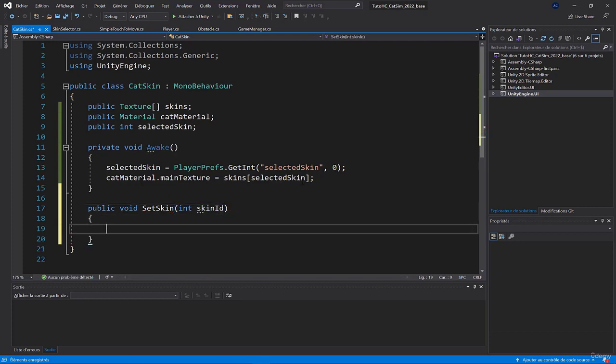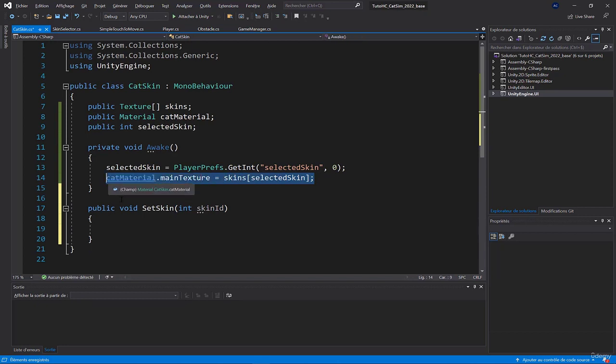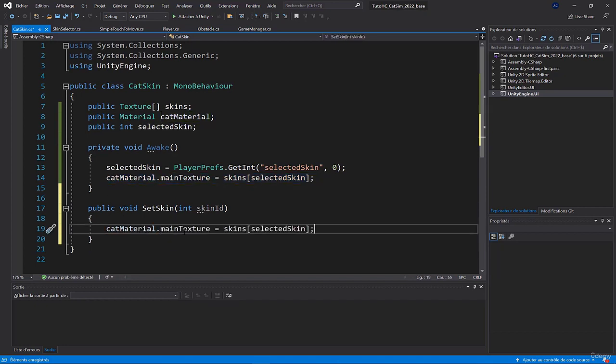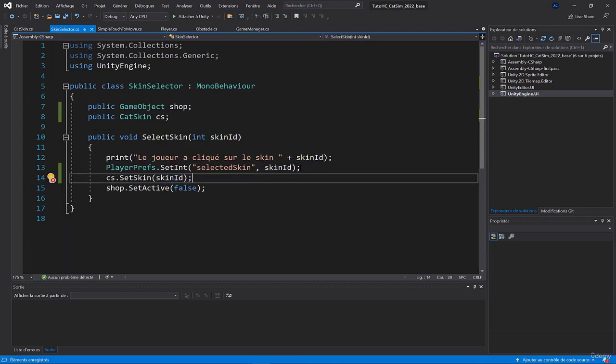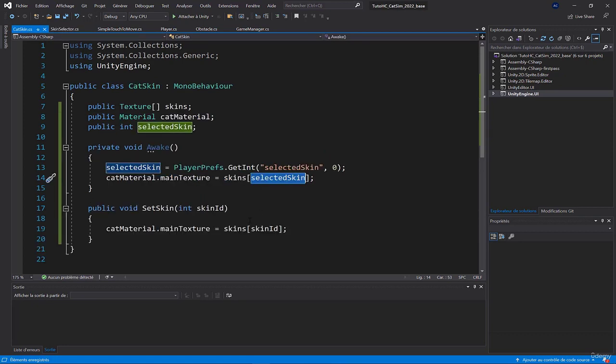This function will just do cat material dot main texture is equal to skin, except that instead of taking the selected skin, we can take the skin ID here. In fact, the selected skin would have worked because we are first saving into the player prefs and then calling this function, but I wanted to show you how to call a function with a parameter.